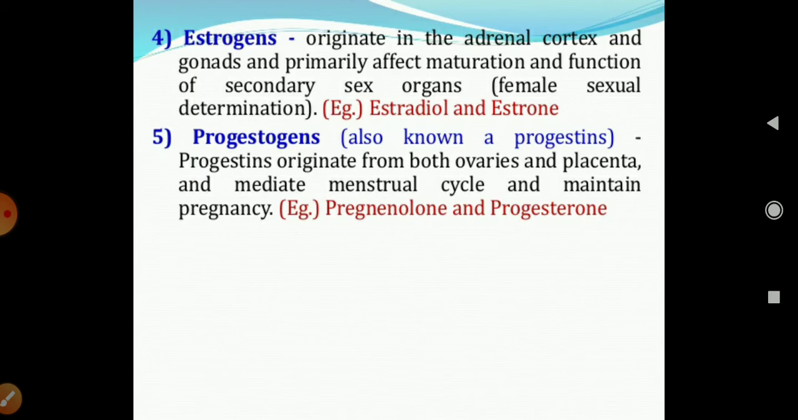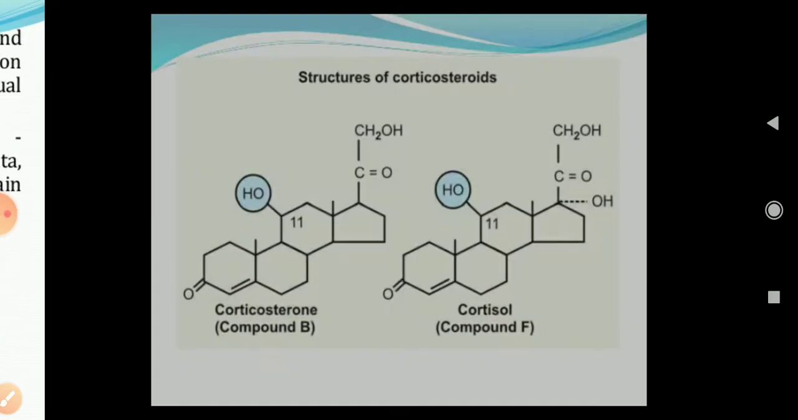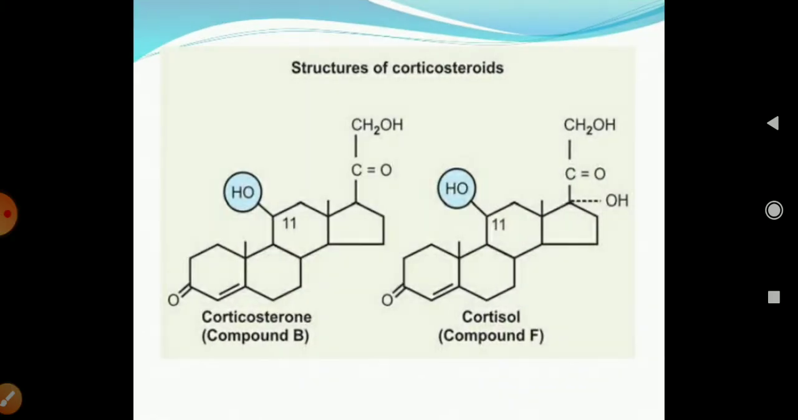Next is the progesterone. Progesterone is also known as progestin. This hormone, progesterone, originates from both the ovaries and the placenta, and it affects the menstrual cycle and maintains the pregnancy. This is the structure of the corticosteroids, and you can see the corticosteroid compound B,